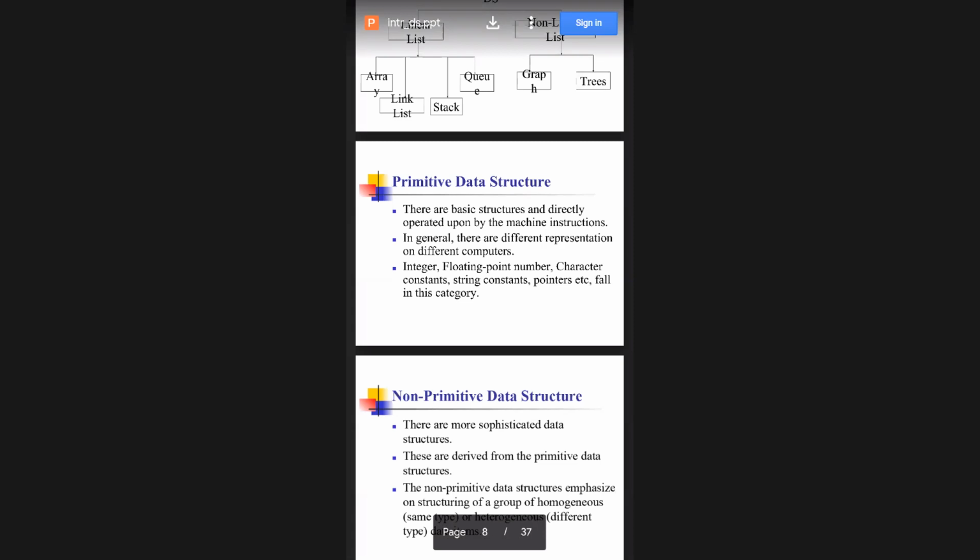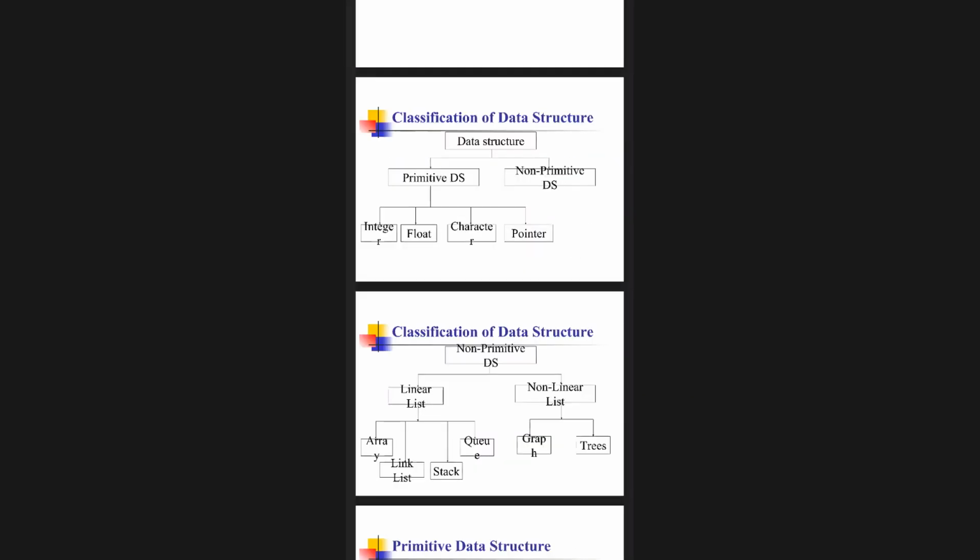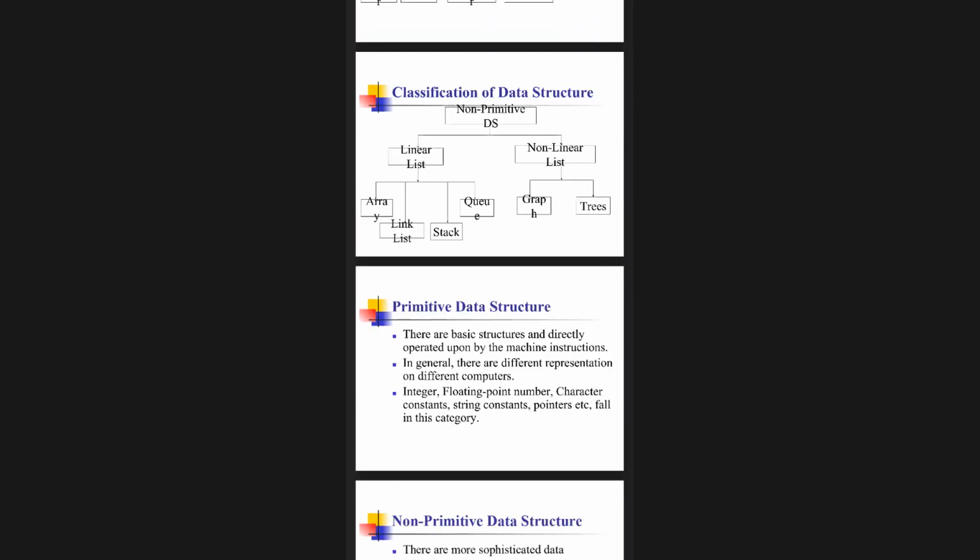This graph is important. Based upon this only, the whole data structure depends. So data structures are divided into what types? Can you tell me, please, now? Primitive and non-primitive. In the primitive data type, what are we having? Integer, float, character, and pointers. Pointers I will tell you later on. Okay. When I come to non-primitive type, it is again divided into two types. What is that? Linear list and non-linear list. Now you tell me what are the linear list types?